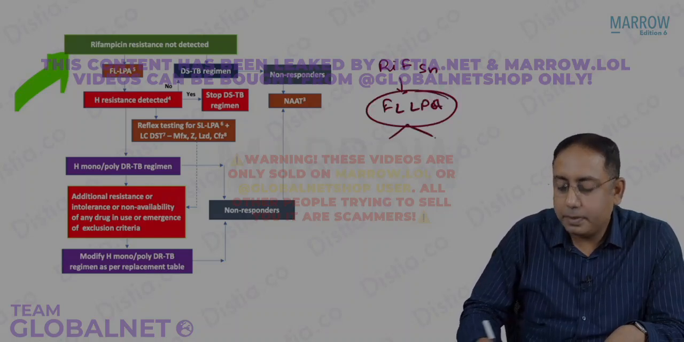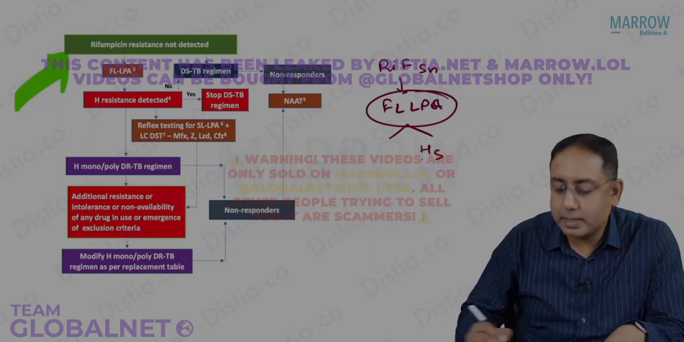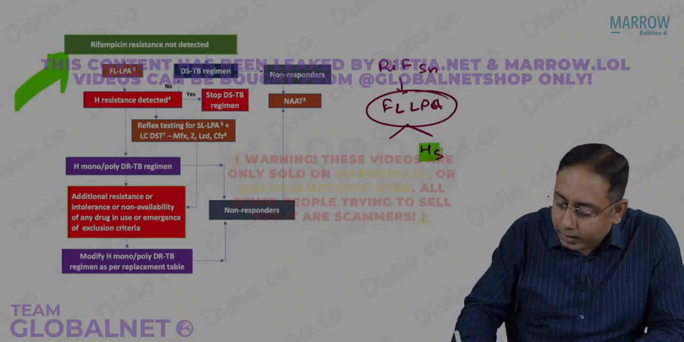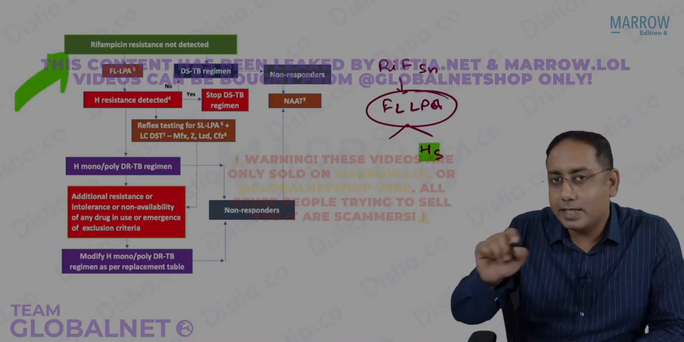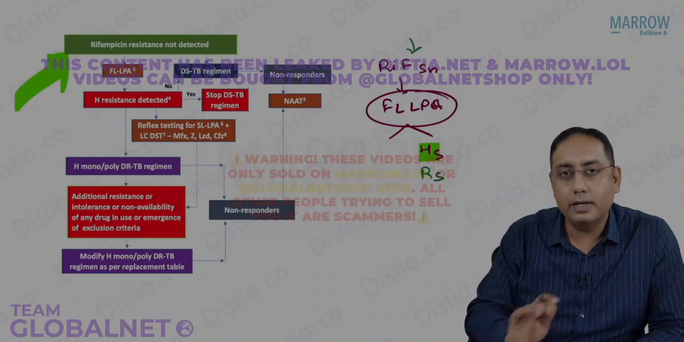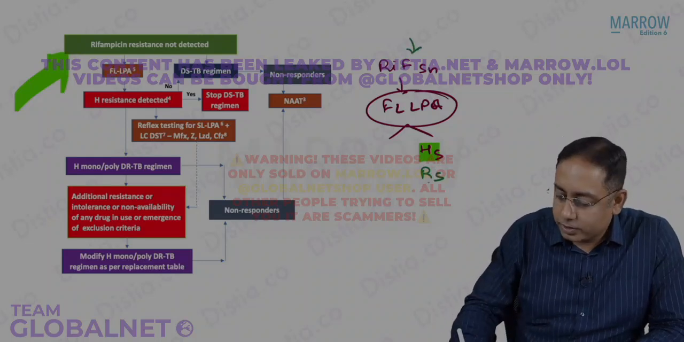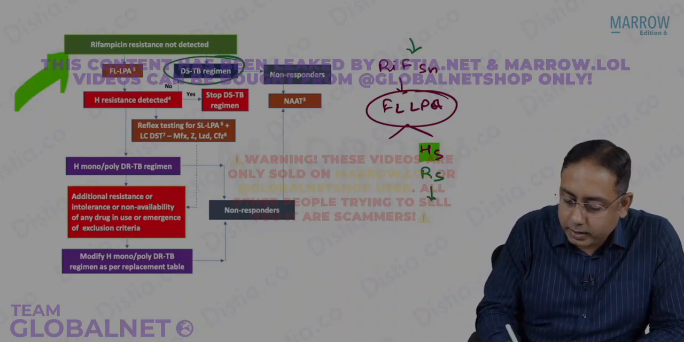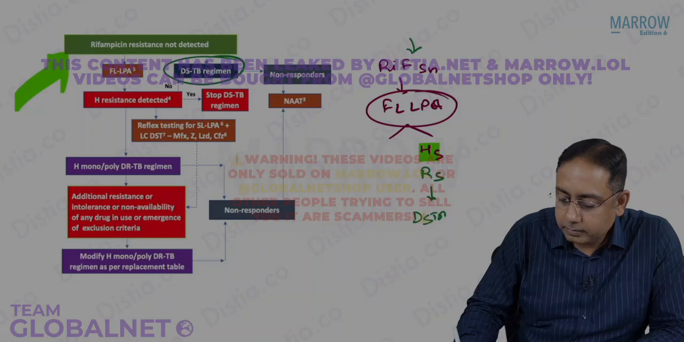This first line LPA may tell you whether it is H sensitive. So now what is the profile of this patient? Can you tell me the profile of this patient? This patient is H sensitive and R sensitive, right? Because it is rifampicin sensitive. So now what is the drug treatment you are going to give? You are going to send this to the DSTB management.